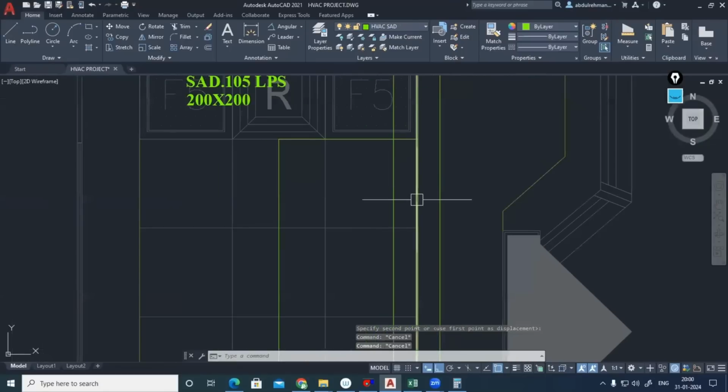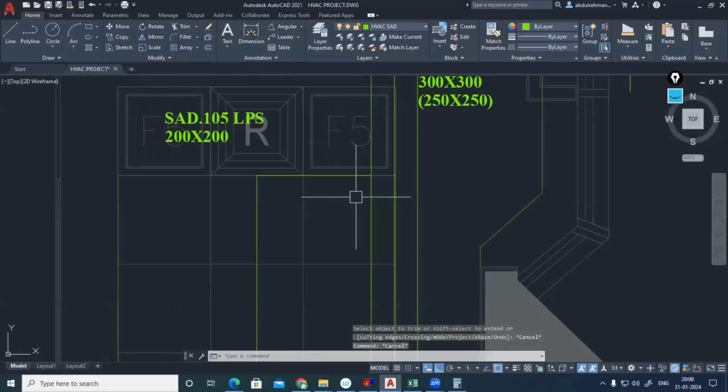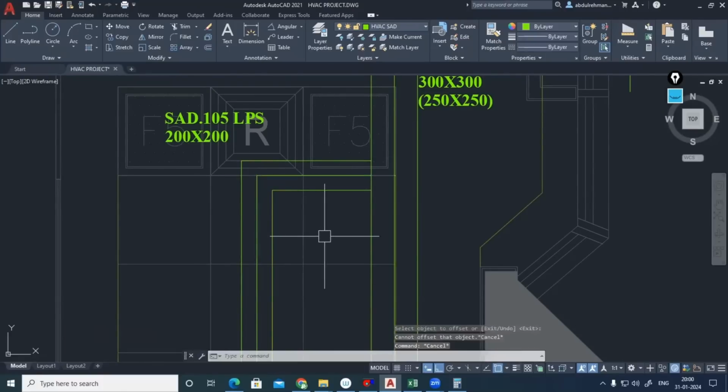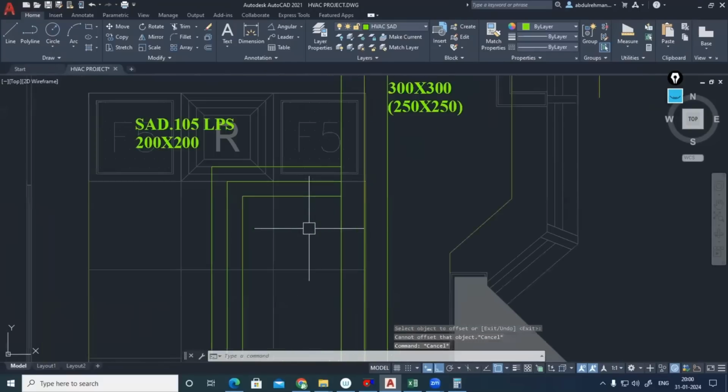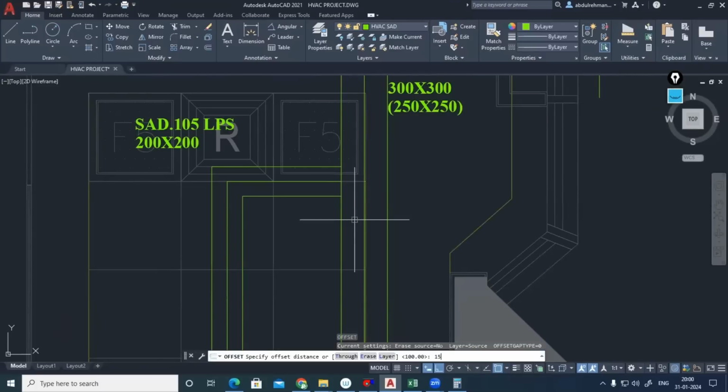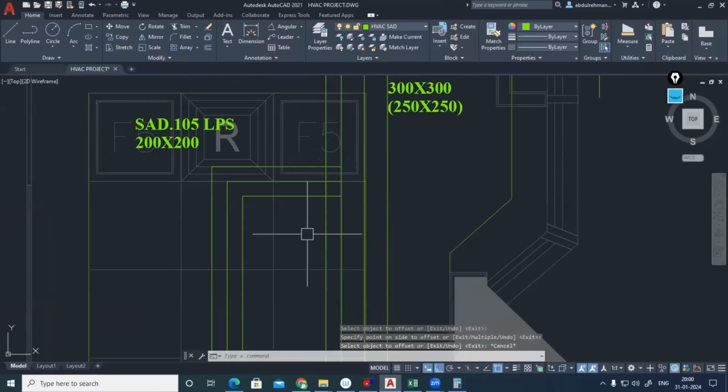Let me make it now. TR double ender. 200 means 100 mm, O ender 100. So 100 mm there, 100 mm here I'll be making. Okay. And the distance I am taking 100 only now. Space is a problem, 150 I am not taking. O ender 100. Okay. 100 mm here.